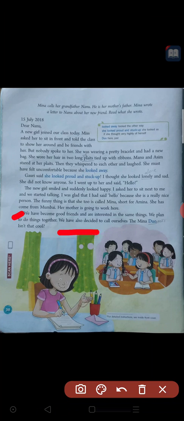Duo is nothing but a pair. Both the names are the same, so we are calling ourselves the Meena duo. Isn't that cool? So they became very good friends.